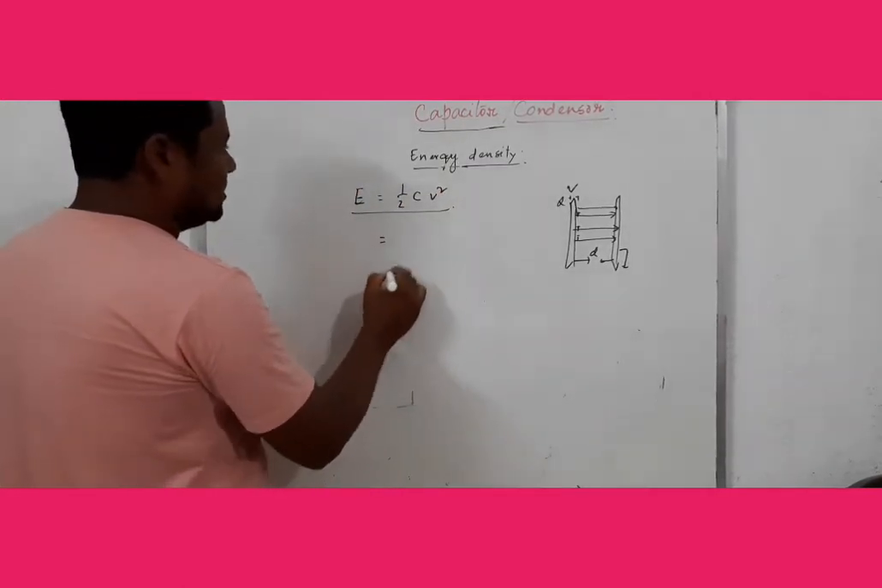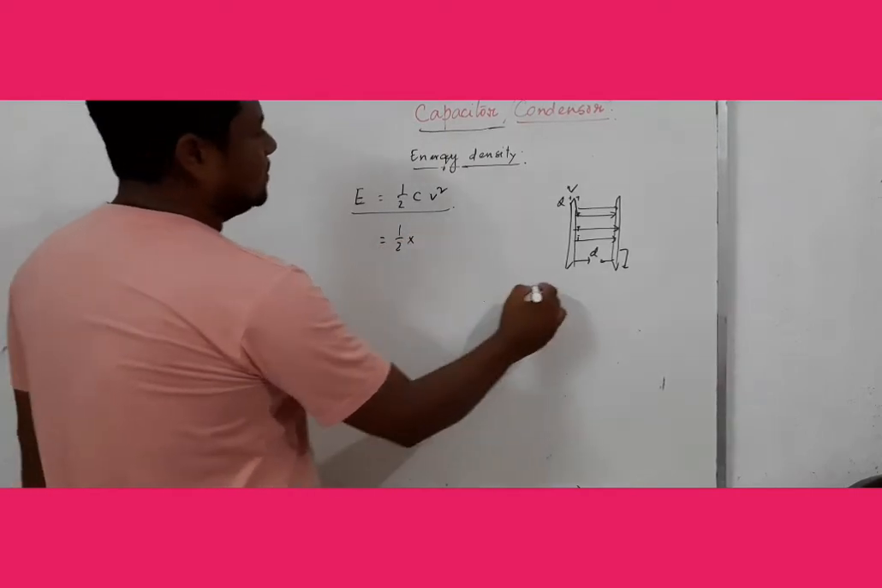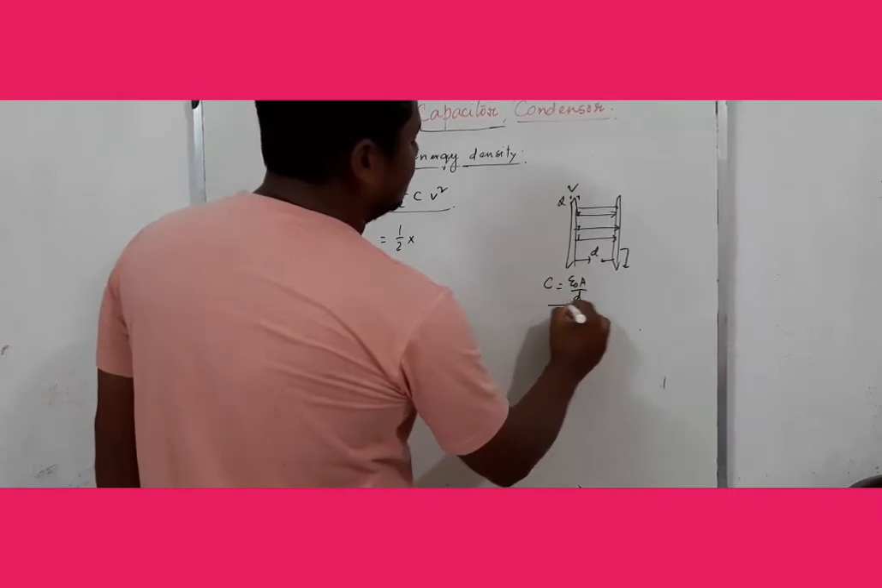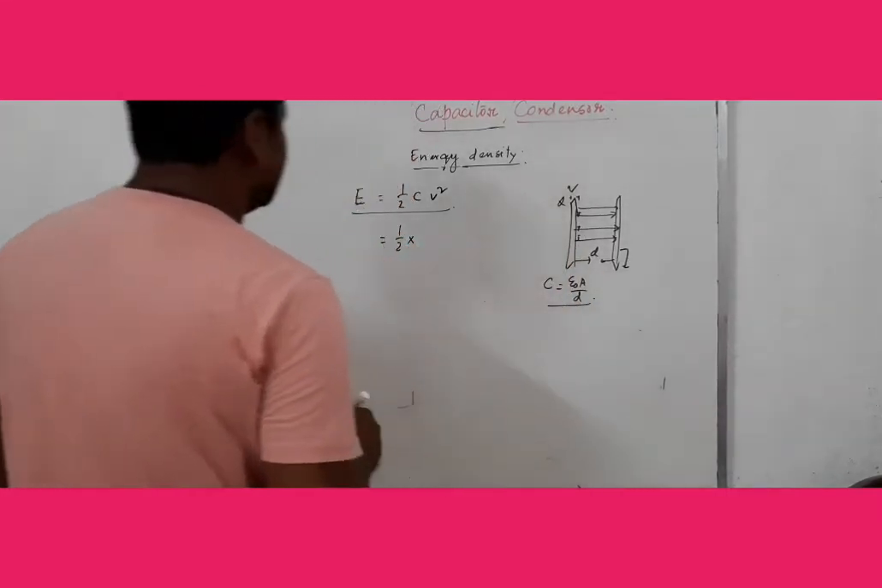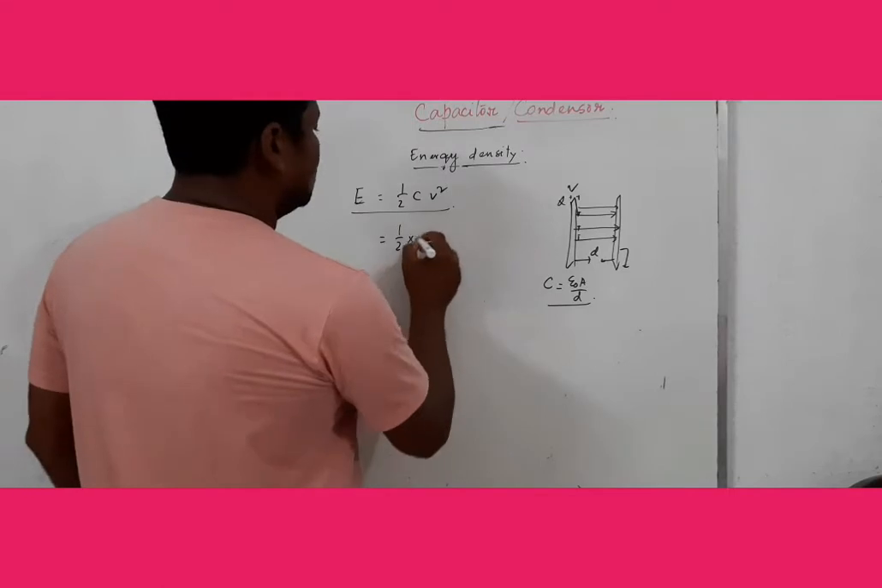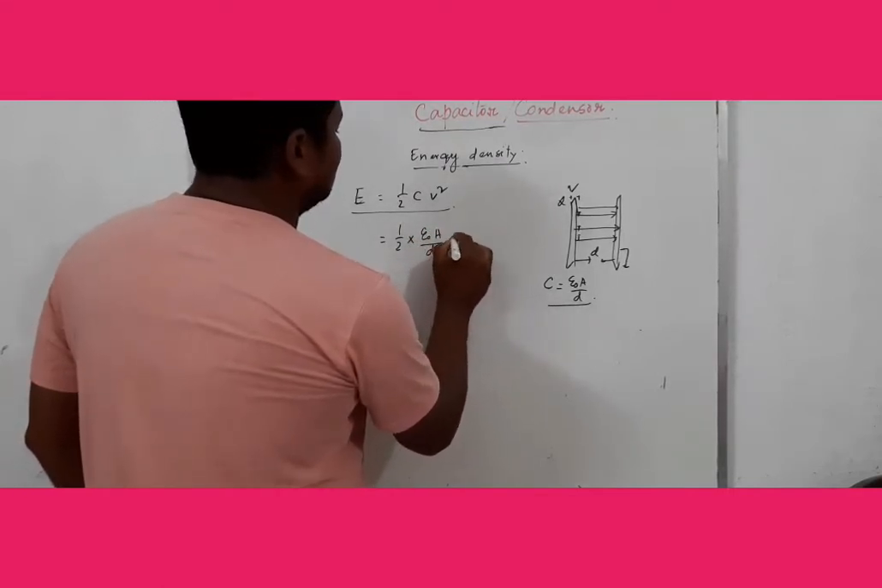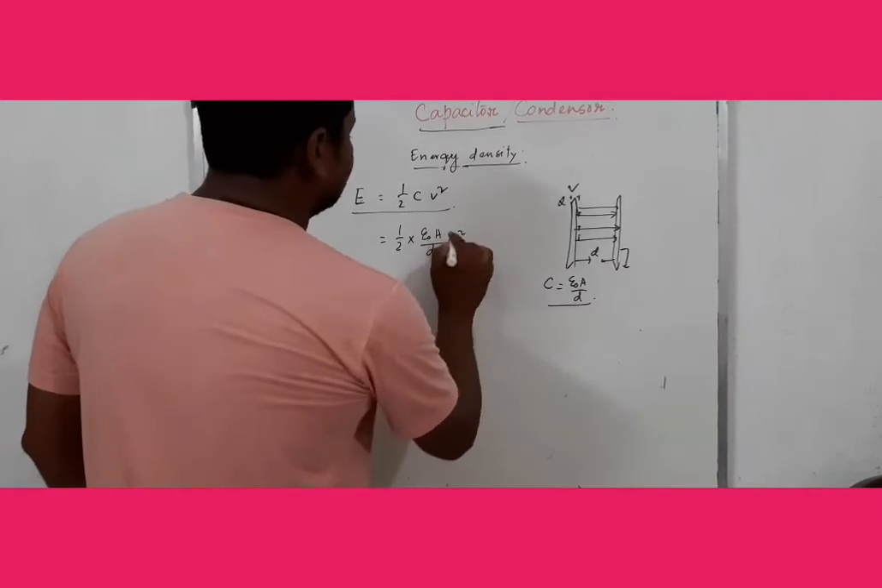What is the capacitance of a plane parallel capacitor? It is equal to epsilon 0 A by d, where epsilon 0 is the absolute permittivity of the medium. So the energy is half epsilon 0 A by d into V square. Here V is the voltage.